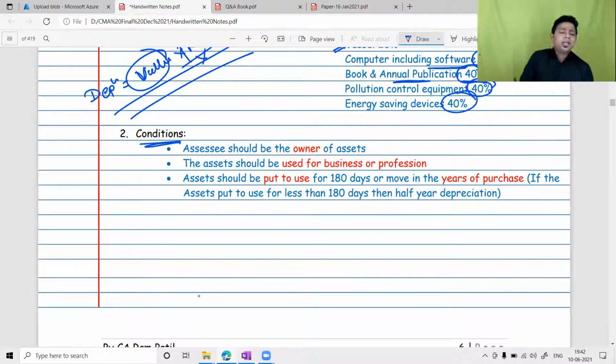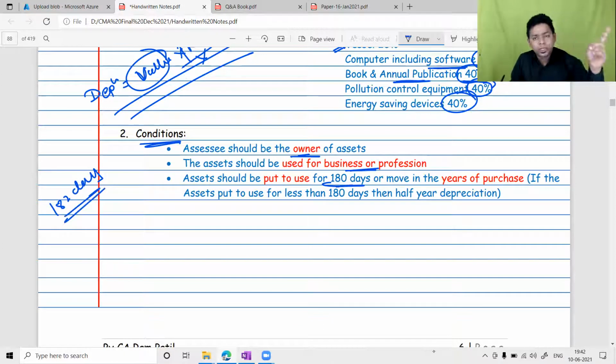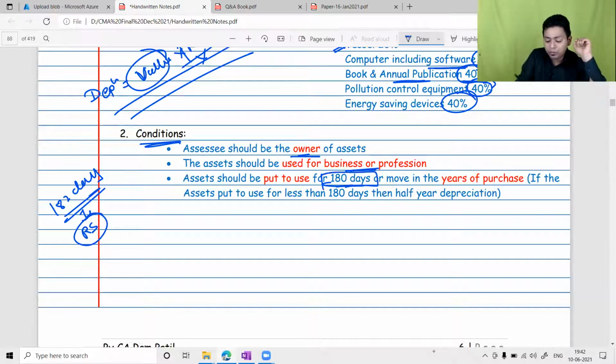So what are the conditions to claim depreciation? You must be the owner of the asset. The asset must be used for business and profession. And you know the 180 days criteria. Do not get confused with the 182 days criteria. Do you remember where we have studied the 182 days criteria? In income tax, yes, residential status. Exactly. In residential status, we have the 182 days criteria. In depreciation, we have the 180 days criteria. Do not get confused. Residential status 182, depreciation 180.